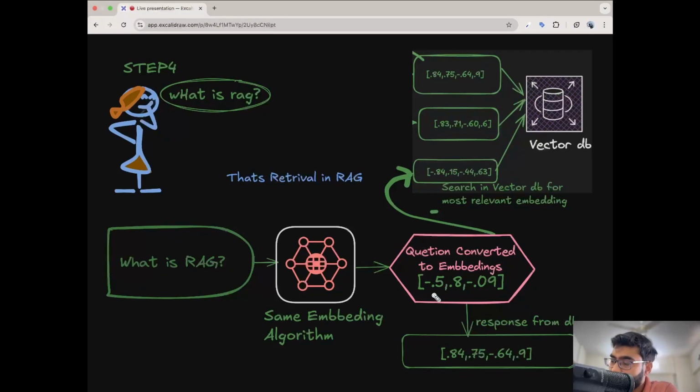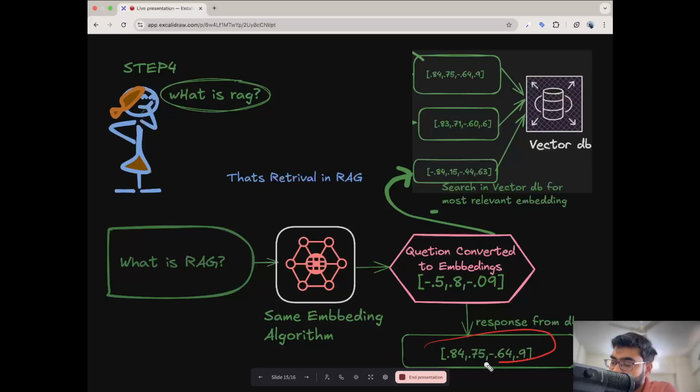It will not exactly match like 0.5, 0.8, 0.09 here. Just consider there are many embeddings stored, and because of the algorithm we are using to fetch from the vector database, it will find the most relevant embedding. Suppose for this particular embedding, the most relevant embedding is the first one. So the response from the DB will come like this, 0.84, 0.75, minus 6.4.